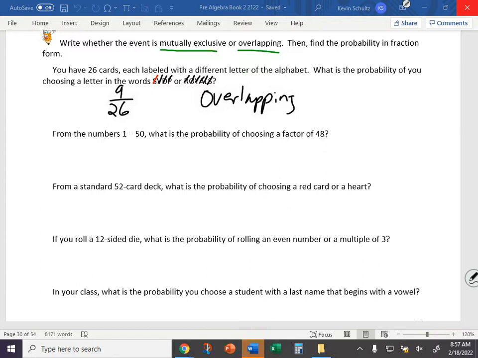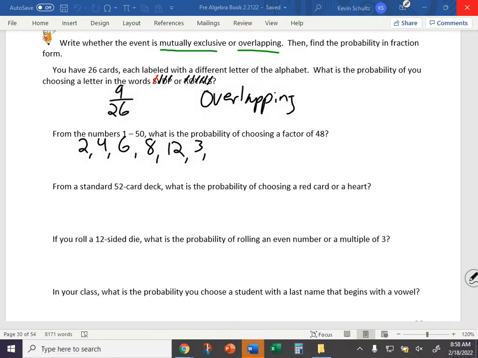From the numbers 1 through 50, what is the probability of choosing a factor of 48? Now, we're not going to write out all the numbers 1 through 50, but we are going to write out our successful outcomes here. What are the factors of 48? 2, 4, 6, those are all factors. 8's a factor. 12's a factor. 3 is a factor. 7 is not a factor.